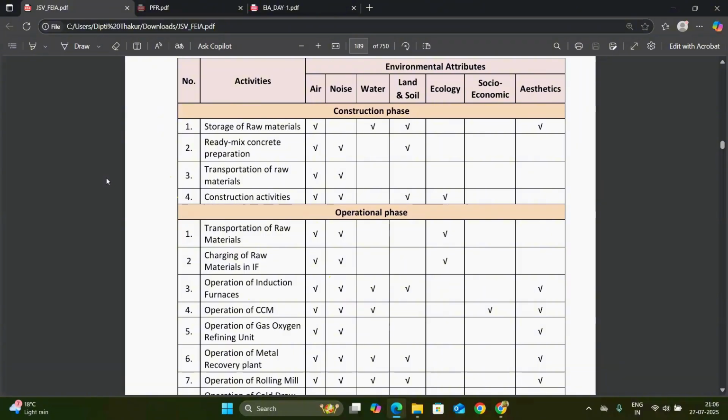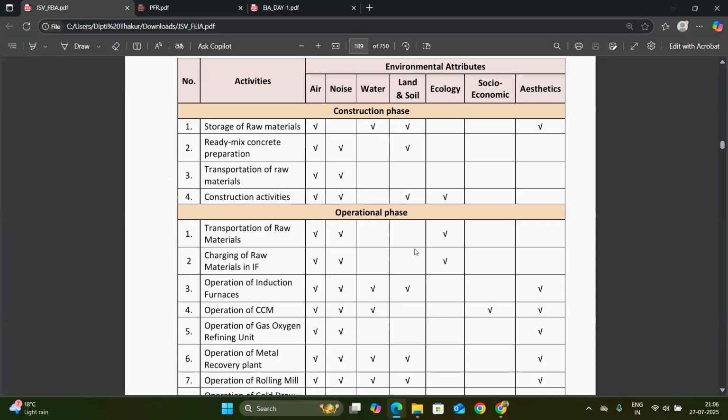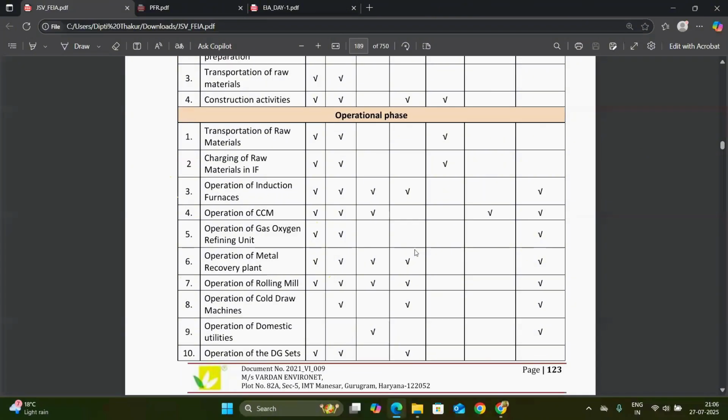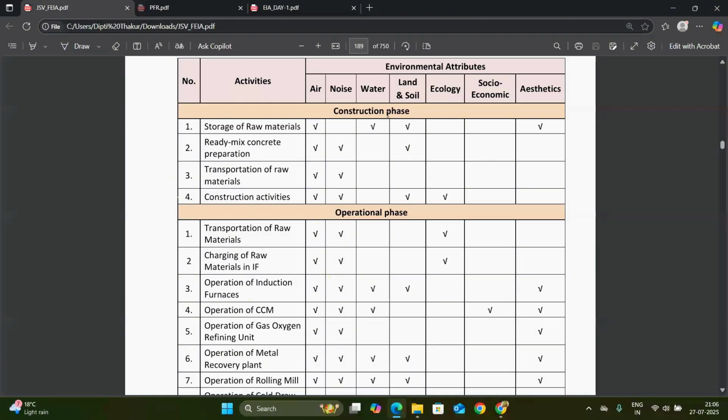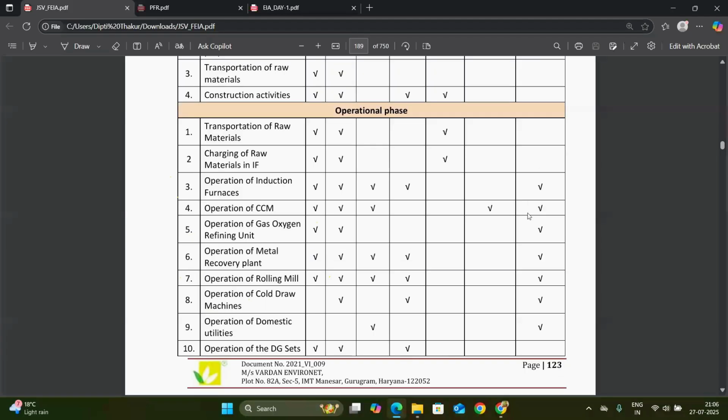In this way, this is the part of the construction phase, and during the operational phase, this is how we will analyze the environmental attributes and their pollution level. So this is how we prepare an impact identification matrix.